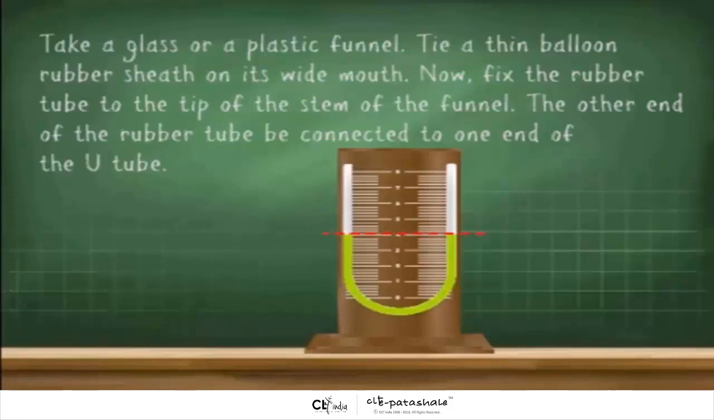Now take a glass or a plastic funnel. Tie a thin balloon rubber sheet on its wide mouth. Now fix the rubber tube to the tip of the stem of the funnel. The other end of the rubber tube is connected to one end of the U-tube.